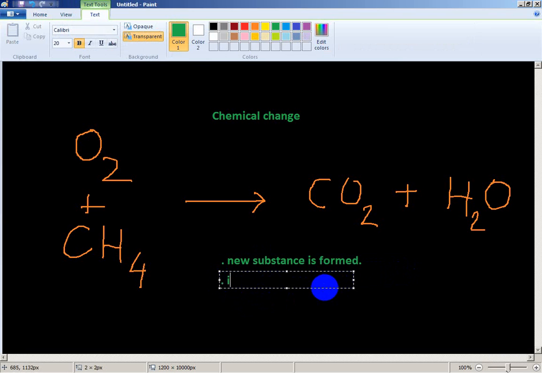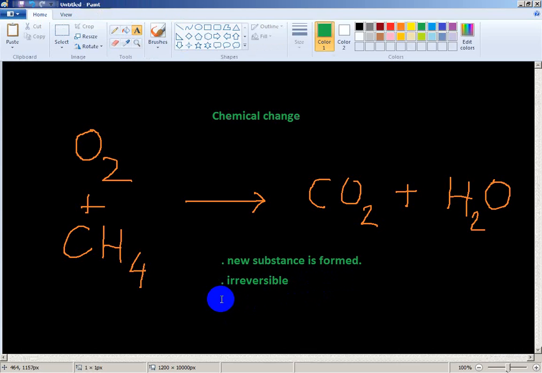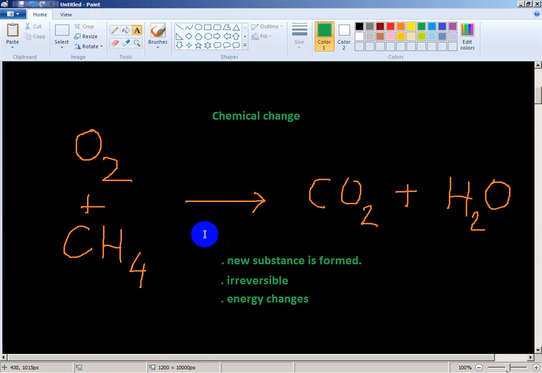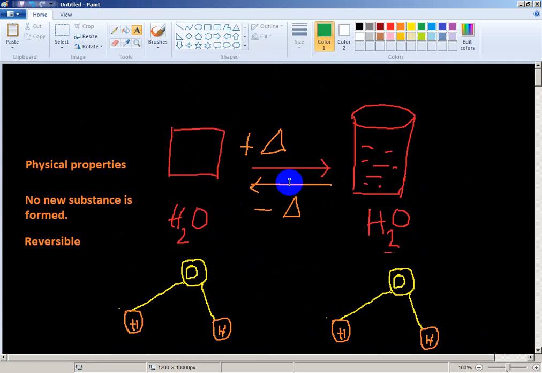It is an irreversible process, and heat changes, energy changes. Okay, new substance formed, energy changes, irreversible process. And this sign is the irreversible sign, and this is a reversible sign.